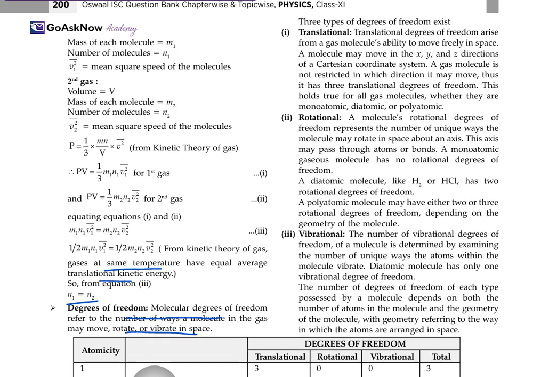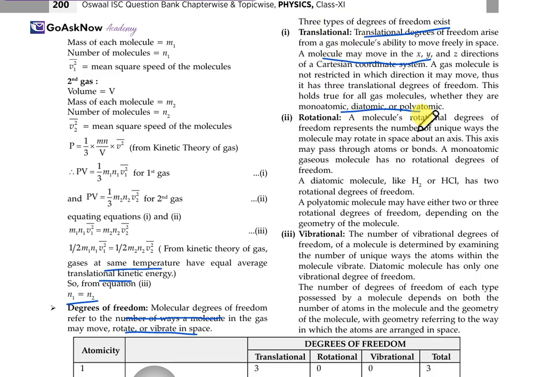So firstly, translational. Translational degrees of freedom arise from the gas molecule's ability to move freely in space. The molecule moves along x, y, and z in the Cartesian coordinate system. A gas molecule is not restricted in which direction it may move, and it has three translational degrees of freedom, and this holds for all gas molecules, whether they are monoatomic, diatomic, or polyatomic. So this is for translational.